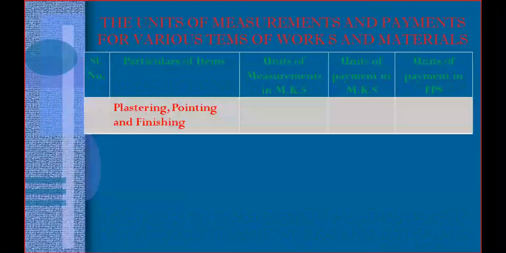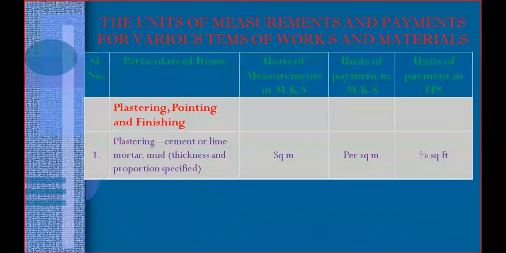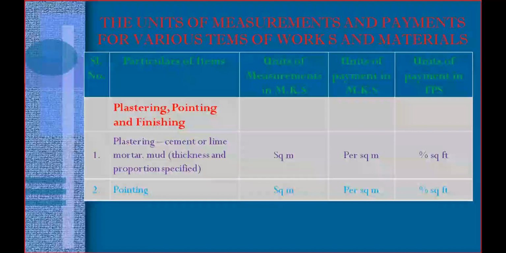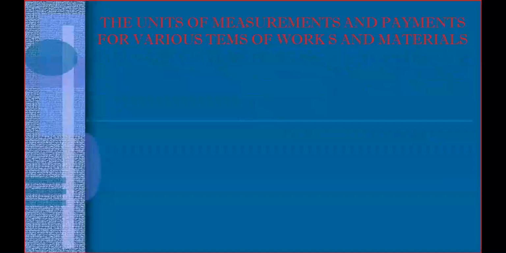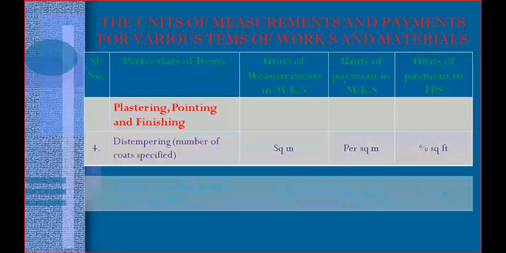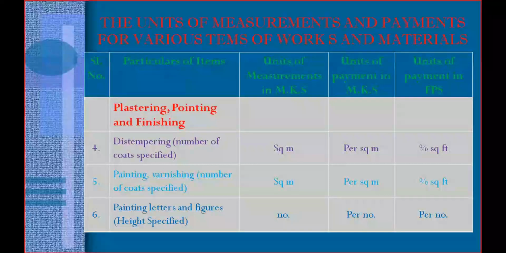And the next one is plastering, pointing, and finishing, which we have already discussed in the last class. Plastering means square meter, pointing also square meter, and whitewashing, everything is calculated in square meter and paid per square meter.